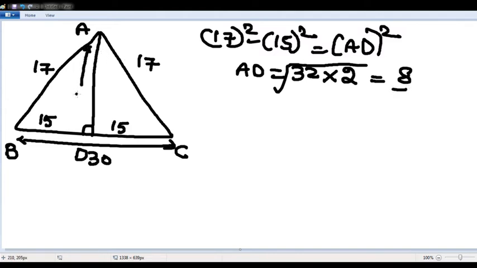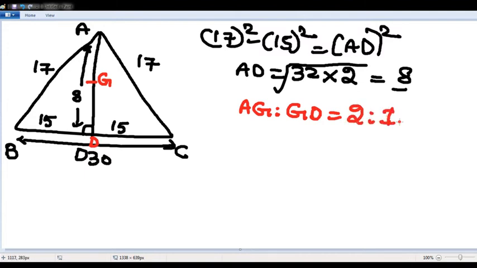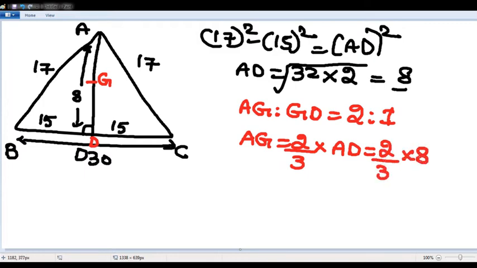This is 8. Now listen, sir. This is 8, 17, 17, 30. Perpendicular dropped is 8. Now centroid divides median in the ratio 2:1. So if it is D, AG is to GD is nothing but 2:1. So AG will become 2 by 3 of AD. AD is nothing but 8. 2 by 3 of 8 is 16 by 3, which is 5.33.